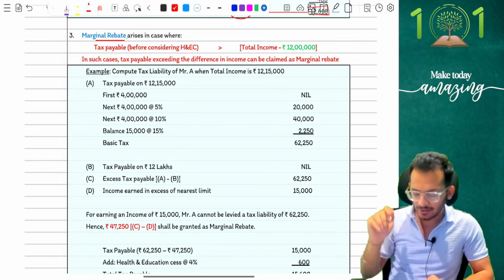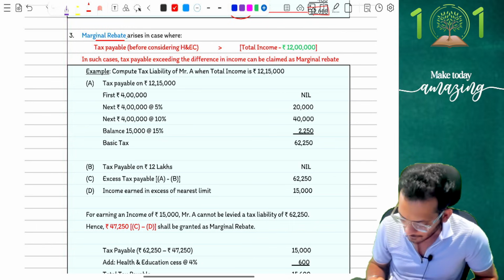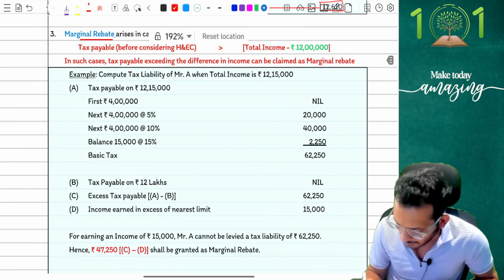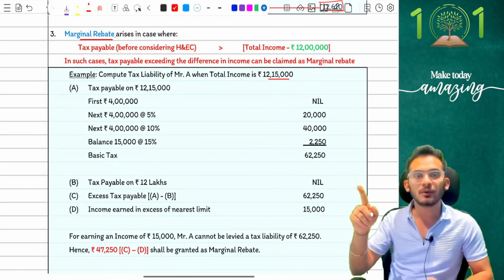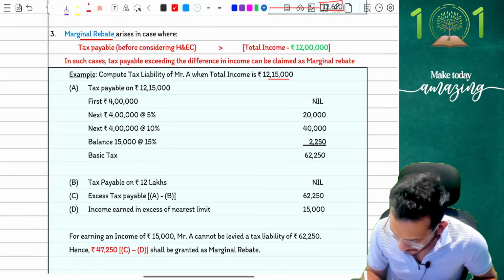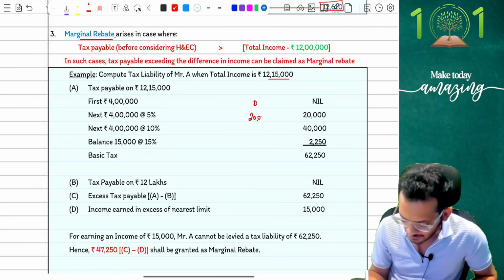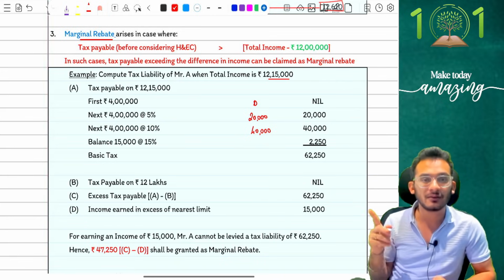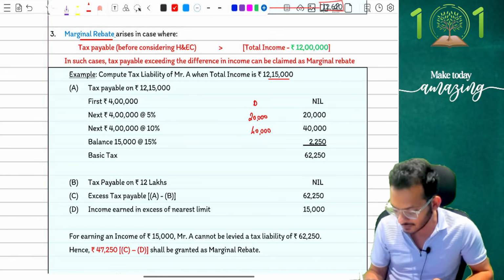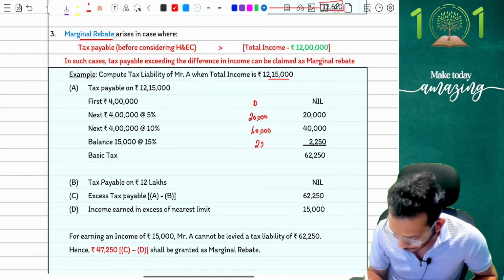What does marginal rebate look like? See, if my total income is going to be 12,15,000, what will I do? I will compute my tax as per new tax regime. For the first 4 lakhs is going to be 0%, therefore nil. Then for the next 4 lakhs, it's going to be 20,000 rupees. For the next 4 lakhs, it's going to be 40,000 rupees. And that leaves me with after 12 lakh, 15,000 at the rate of 15%, which came to 2,250. Giving me a total tax liability of 62,250.